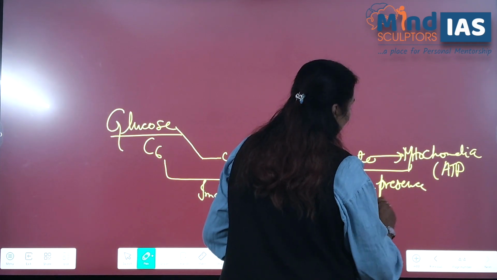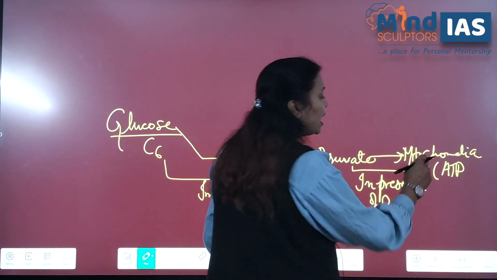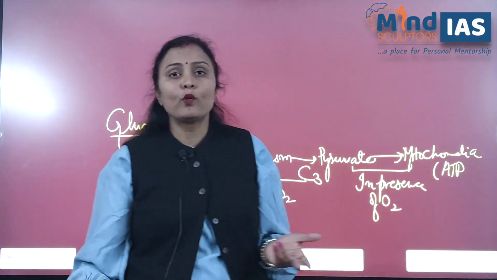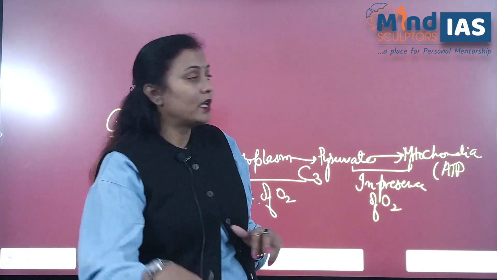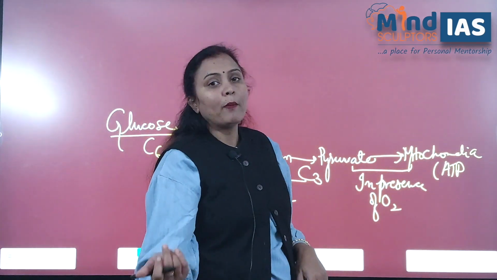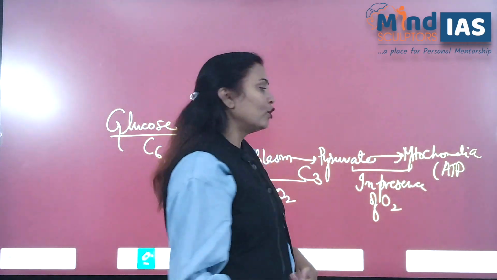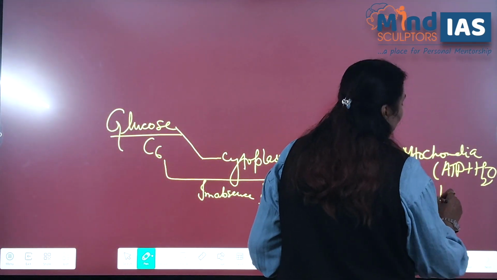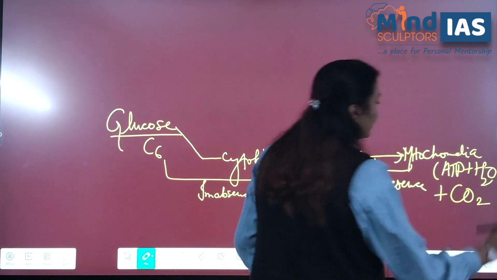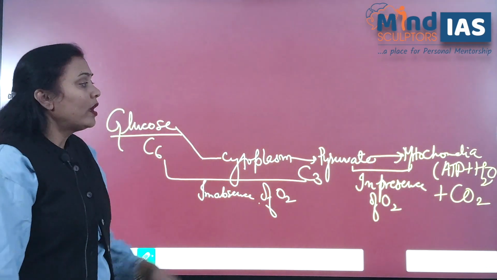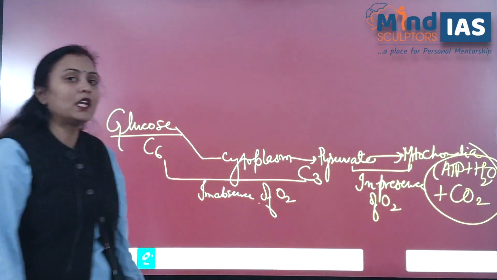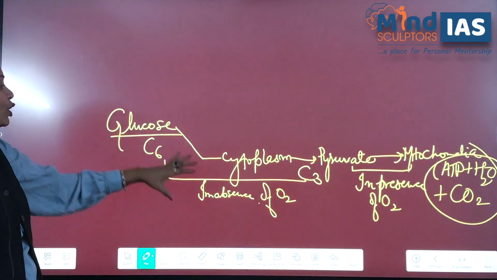So along with ATP, maybe the question comes: what are the byproducts of respiration in human beings? ATP is not the only product. Along with ATP, water molecules will be produced along with carbon dioxide. So this is the final product of respiration which takes place in human beings.